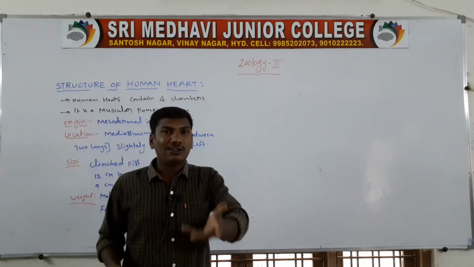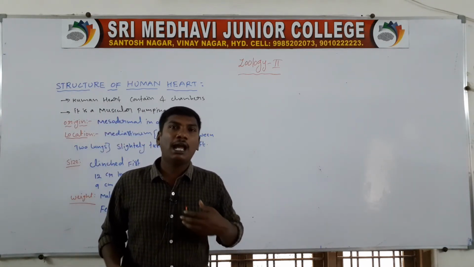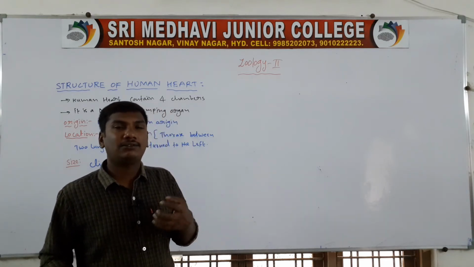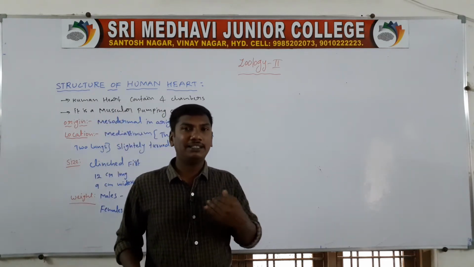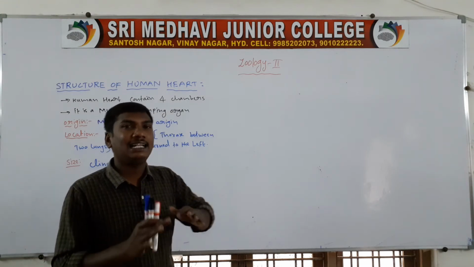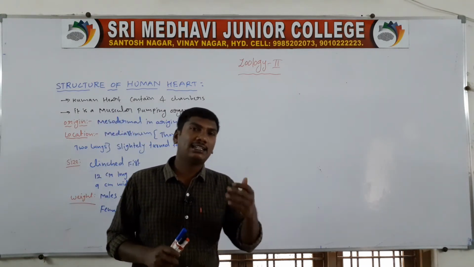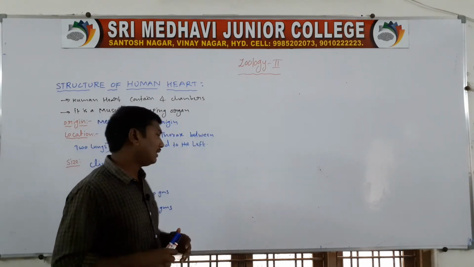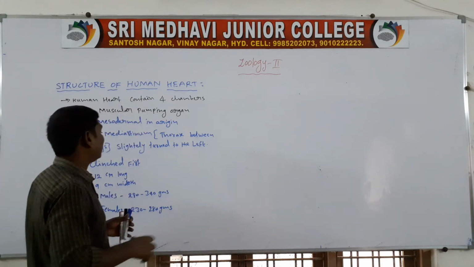Next, the location. The heart is located in the mediastinum. So it is present in the thorax between the two lungs and slightly turned to the left side. Next, size. The heart size is the size of a clenched fist.